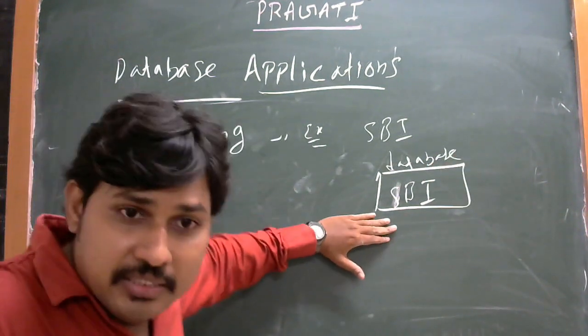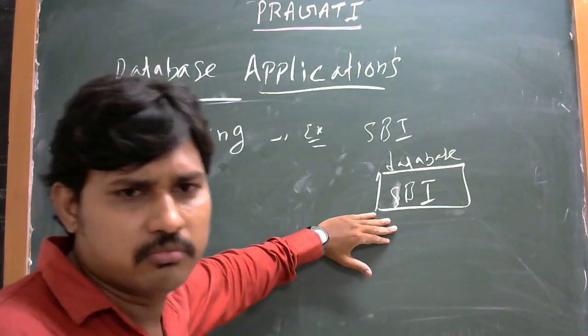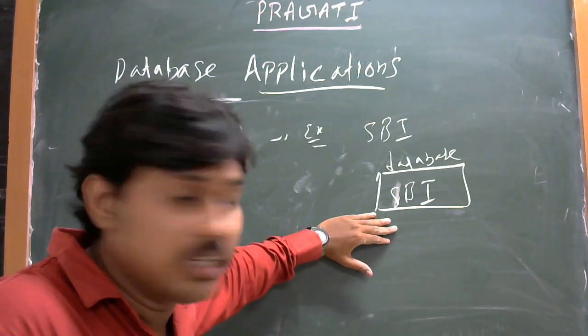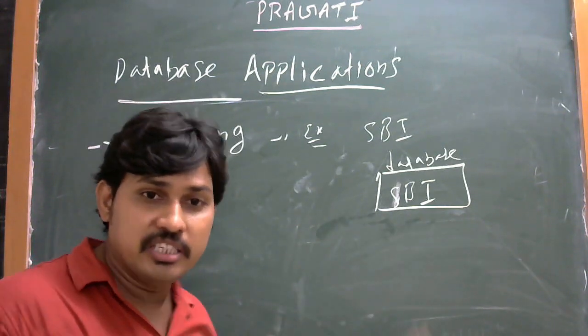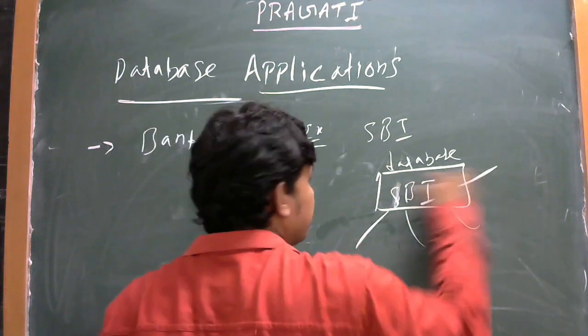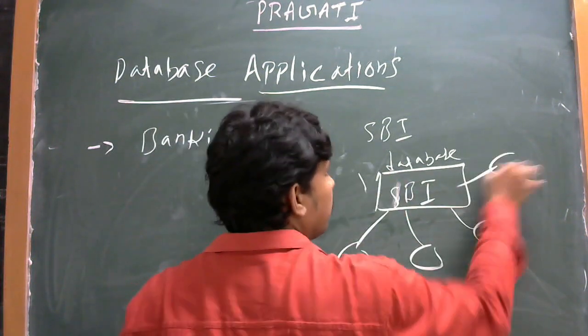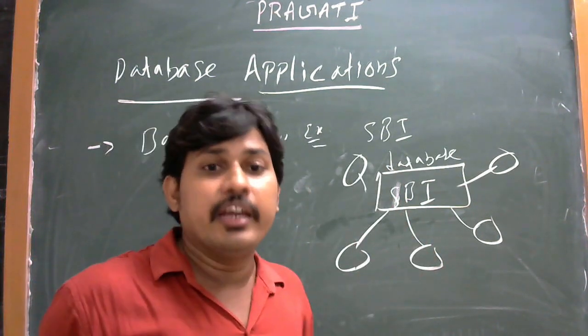This database can be used by multiple users, not countable. That means the SBI consists of multiple branches. For example, this is the head office. This head office connects to multiple branches.